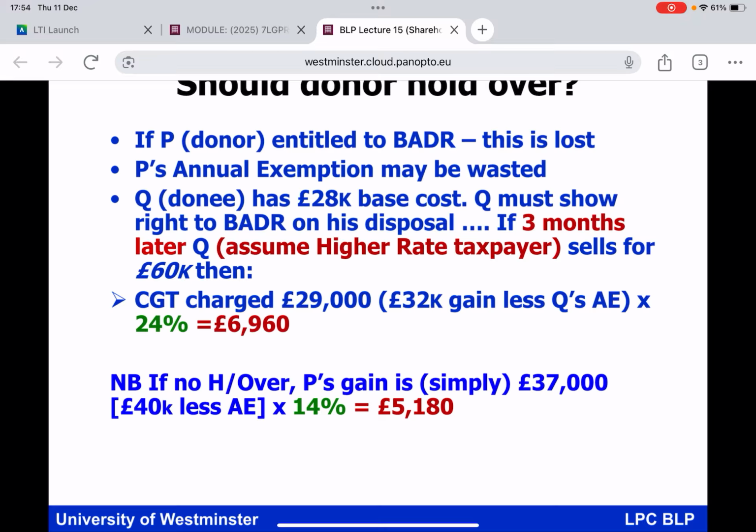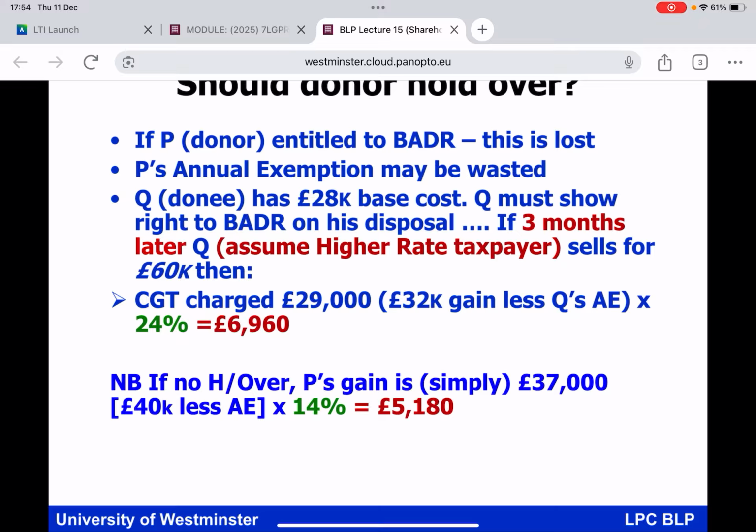And then on the third bullet point, just remind yourself, everybody, holdover relief in practice is most likely to be between parties who actually know one another. For example, families, parents and children. So we've got P making the gift to Q, and if you relate back to what we said on the previous slide, Q would be the recipient of the gift of those shares, and by the time those parties have claimed holdover relief, and we can only claim holdover relief on £32,000 of gains, Q would have an acquisition cost of £28,000, and if Q goes on to sell those shares for £60,000 only 3 months later, Q will not get any BADA.